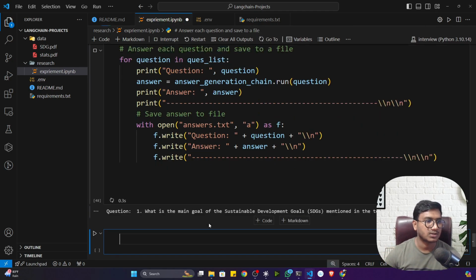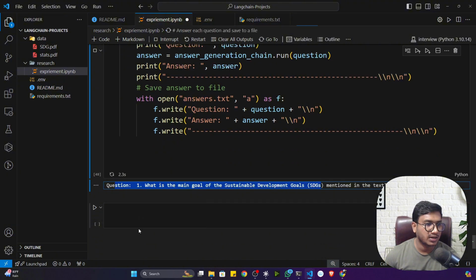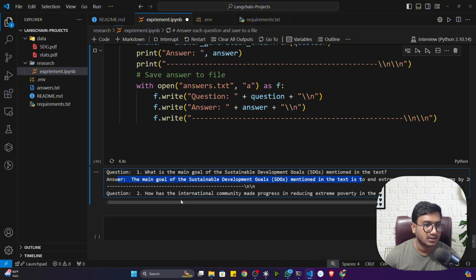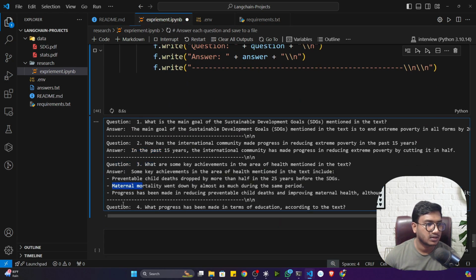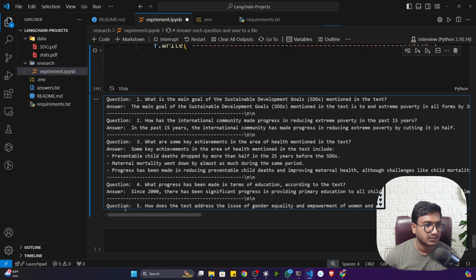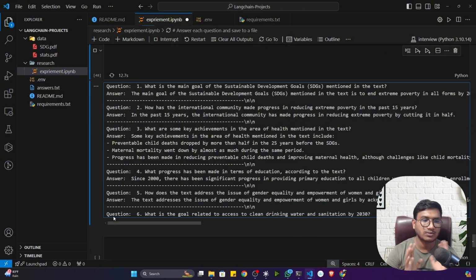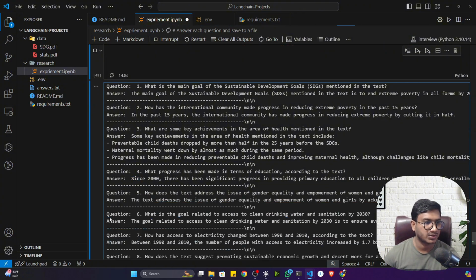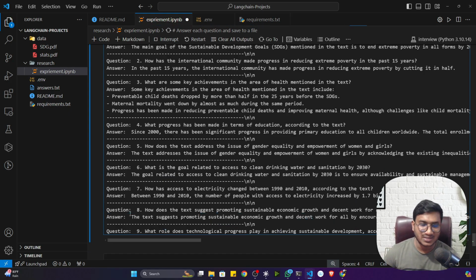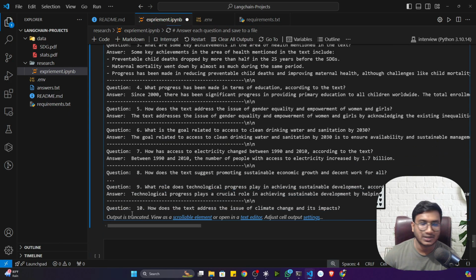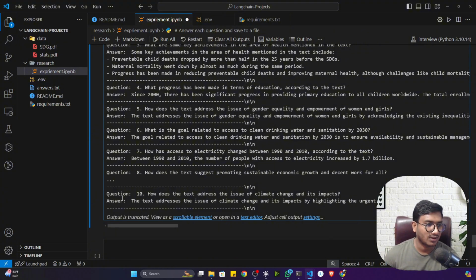Now let me execute. See, first of all, this is the first question. It is generating the answer. See, this is the answer. Second question, it is generating the answer. Third question, answer. Fourth question, answer. That's how it will generate for all the questions. Let me show you. See, it is generating nicely. So we have created one amazing application, guys. Now we have to convert it to modular coding. That's the idea. Now see, all the answers I got.